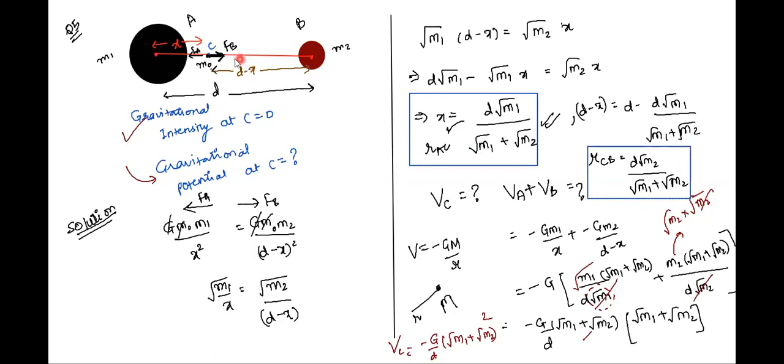We got these two values, right? Then we found out the potential. Try recalling from yesterday's assignment, class, that potential is a scalar quantity. So since it is a scalar quantity, we had to just sum the two potentials at point C because of planet A and B. The potential formula is minus Gm by R, where m is the mass of the planet and r is the distance at which the potential is being calculated. We did that and got our final answer, right?